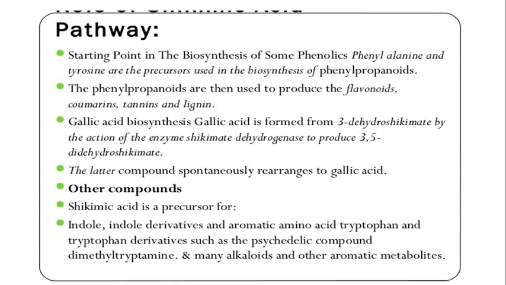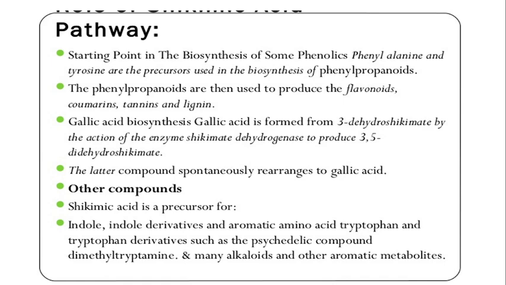Phenylalanine and tyrosine are the starting point in the biosynthesis of some phenolics, and are the precursors used in the biosynthesis of phenylpropanoids. From tyrosine and phenylalanine, phenylpropanoids are produced.